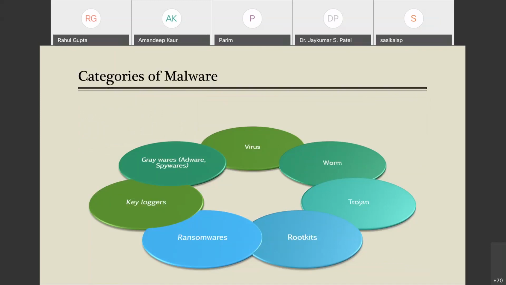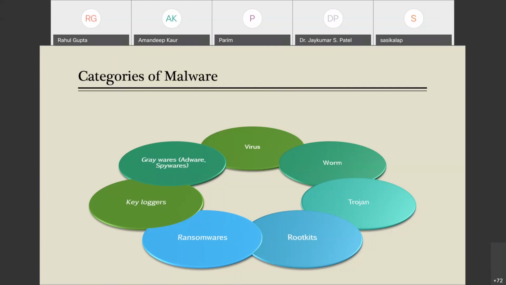Then come worms. So what are worms? A computer worm is a standalone malware. It is a malicious computer program that replicates itself in order to spread to other computers. The computer on which it is installed gets damaged, but it also gets transferred to other computers connected with that computer through the network or any other interface.